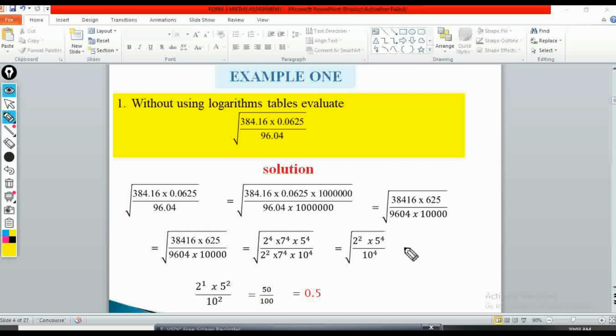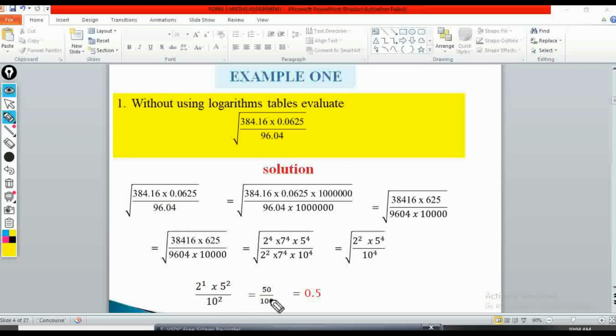So if we get the square root of these numbers here, we are going to multiply the power by a half. So half of 2 is 1, which is here. Half of 4 is 2, which is here. Okay, and then at the same time half of 4 is also 2. So 10 raised to power 2, 2 raised to power 1, 5 raised to power 2. So if you multiply these two, we have 5 squared, which is 25. 25 times 2 is 50. So 10 raised to power 2 is also 100.